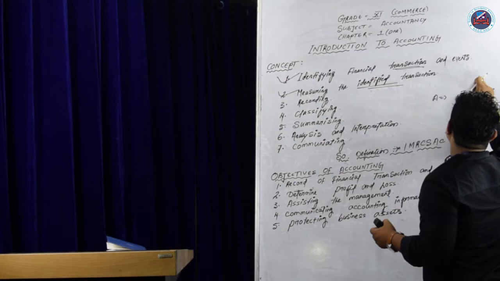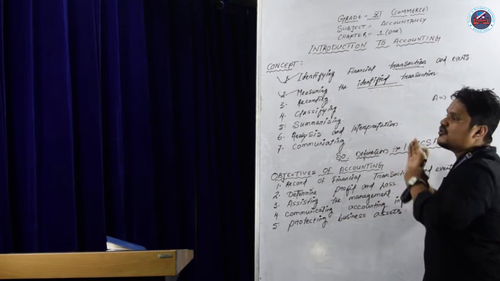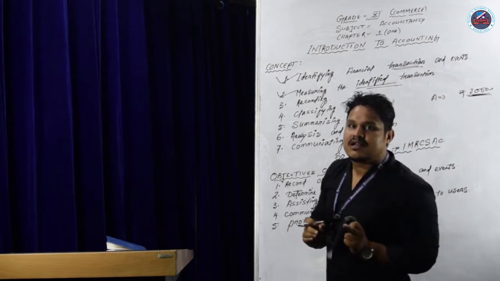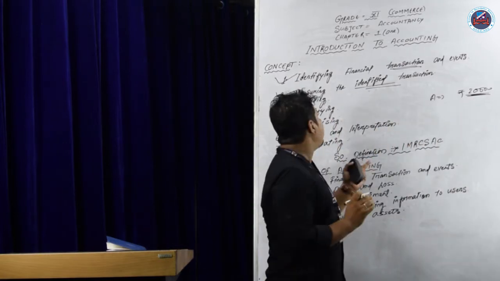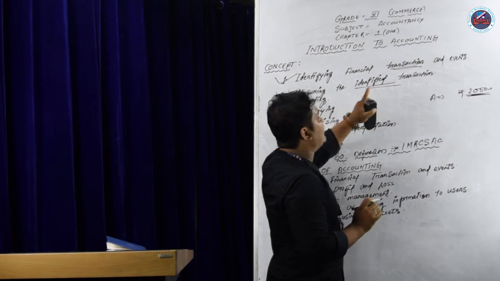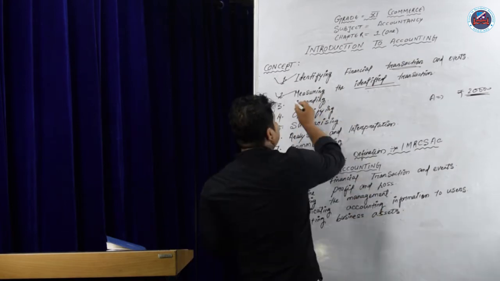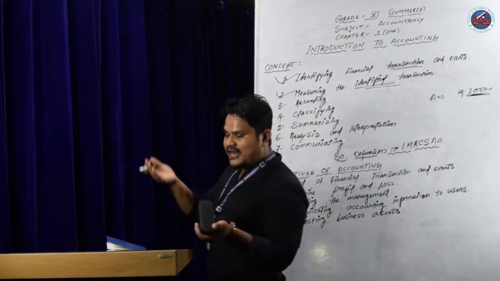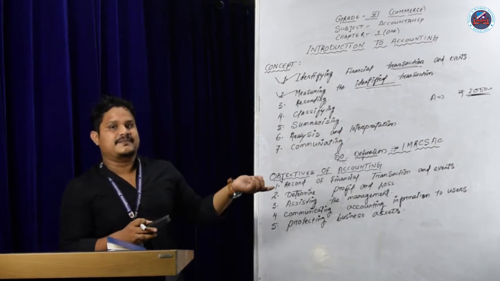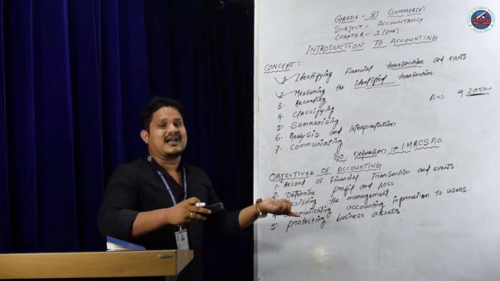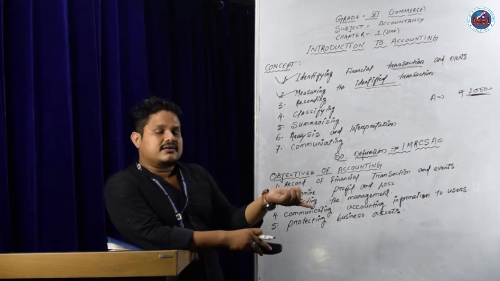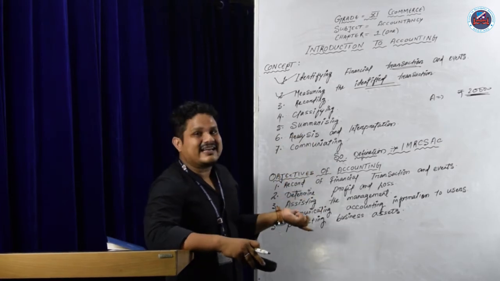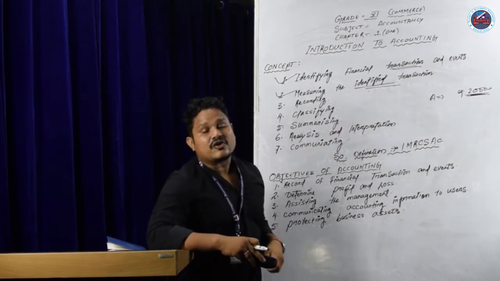A is purchasing goods, that is a transaction. Rupees 20,000 is the amount, and that amount is called measuring the identified transaction. That means you have to measure in terms of money. In different countries, they measure the accounts in their own currency. In Dhaka, they are measuring the transaction in Taka. In America, dollars. And in India, they are measuring in rupees.